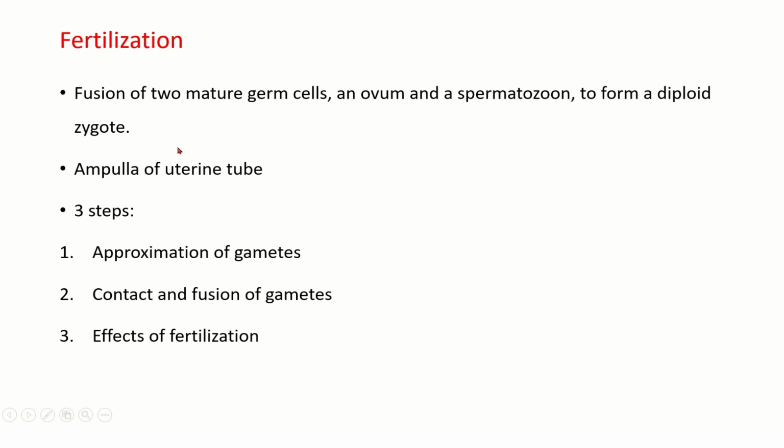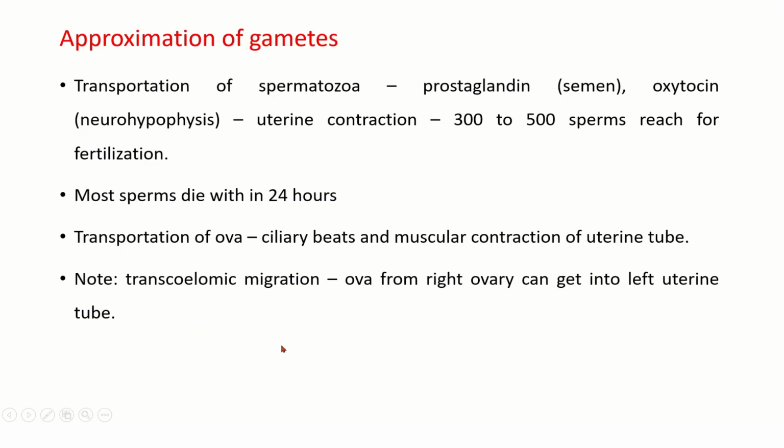So fertilization is defined as fusion of two mature germ cells, an ovum and a spermatozoon, to form a diploid zygote. It takes place in the ampulla of the uterine tube. In this process, there are three main steps: approximation of gametes, contact and fusion of gametes, and the last one is the effects after fertilization.